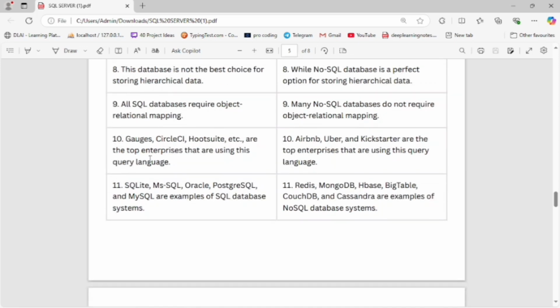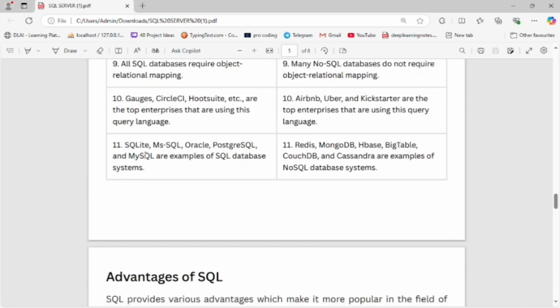Now, Google, Cisco, Hotstar and others are the top enterprises using the SQL query language. In NoSQL, Airbnb, Uber and Kickstarter are the top enterprises using it. SQLite, MS SQL, Oracle, PostgreSQL, MySQL and SQL Server are examples of SQL databases. Redis, MongoDB, HBase, Bigtable, Couchbase and Cassandra are examples of NoSQL database management systems.